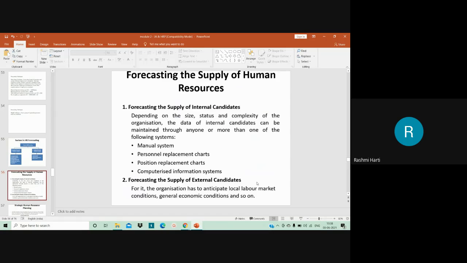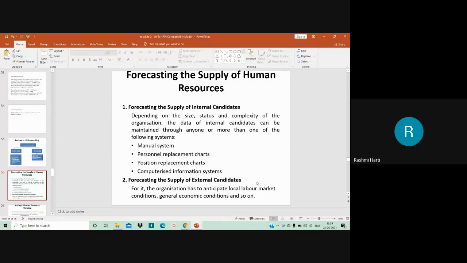Then you have forecasting the supply of human resource. We have seen the demand forecasting. Let us move on to the supply of human resource, that is supply forecasting. Having forecasted the HR requirement, that is demand of HR, and conducted the audit of the present manpower, the next step of human resource planning is forecasting the supply of human resource. Now demand is there, we know that this much of demand is there, we need so much of manpower. From where are you going to get that particular supply? We have to also analyze the supply of manpower.